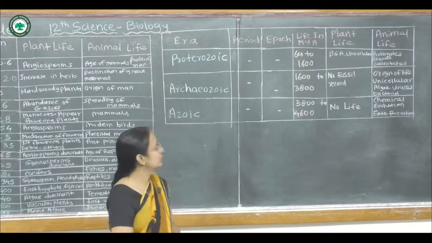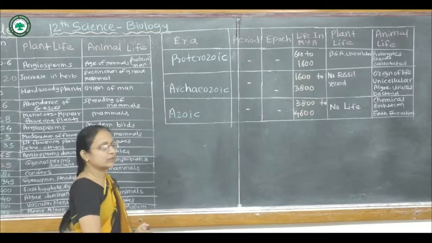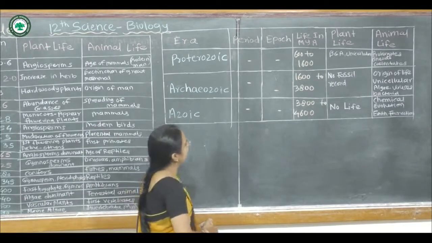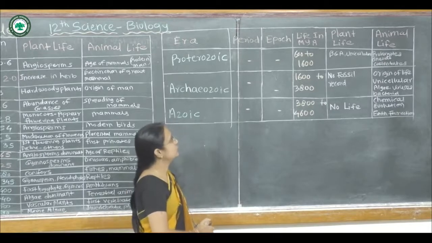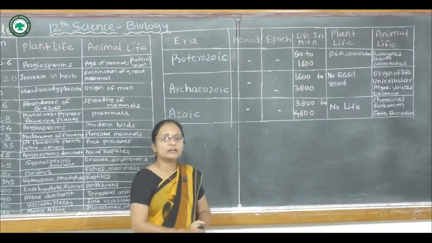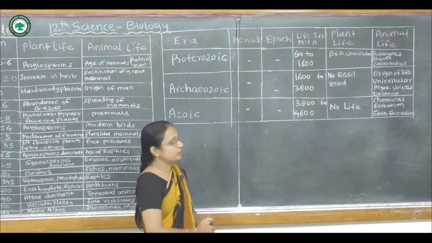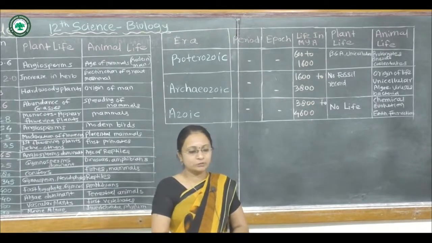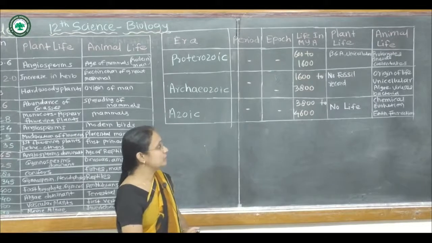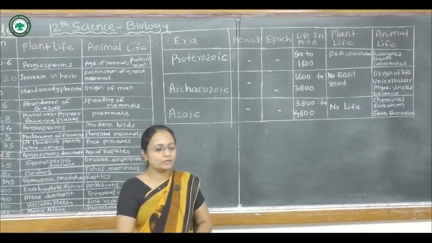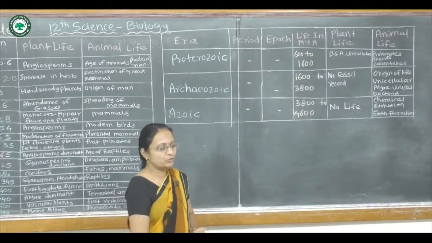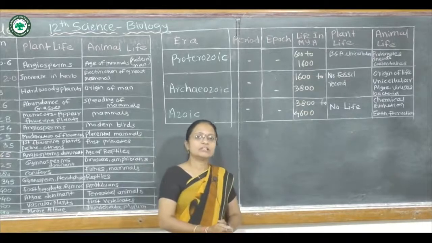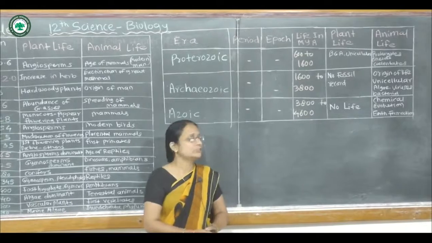Then the Archaeozoic era is also not divided into periods and epochs. It runs from 1600 to 3800 million years ago. Here, no fossil record of this era can be found. The animal life shows the origin of life, perhaps simple unicellular forms, that is algae, bacteria, and viruses, but unicellular forms appear in this region.